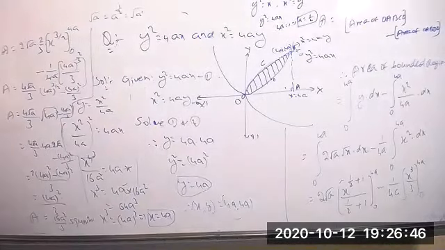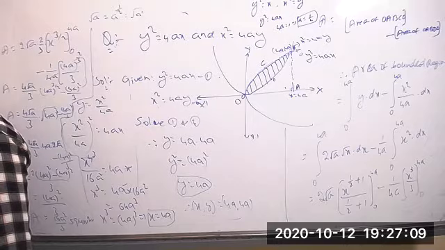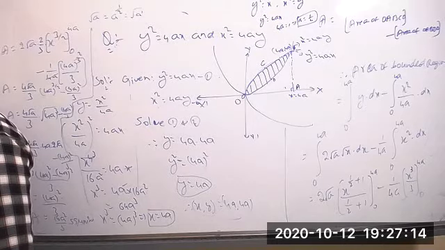Okay, are you completed? This is the more important formula. All of you should remember that. Already in March 2014 CET, they asked the same question: y equal to x square and y square equal to x.